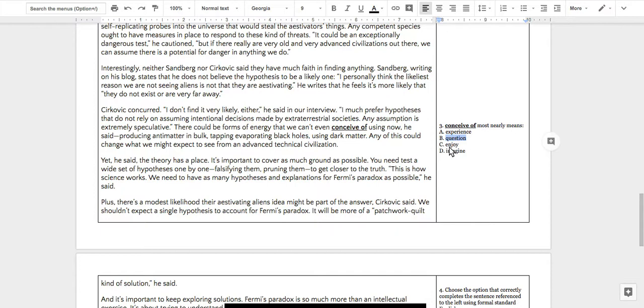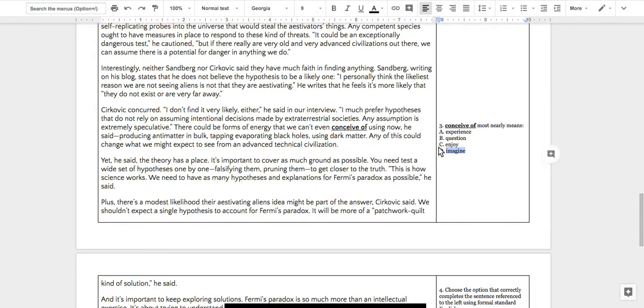There could be types of energy that we can't even question. That's a possibility. That's not great. I'm not in love with question, but it's better than experience. And it's also better than enjoy. We can't even enjoy using now. No, that's too weird to think of this science article using the word enjoy when they're talking about technology.